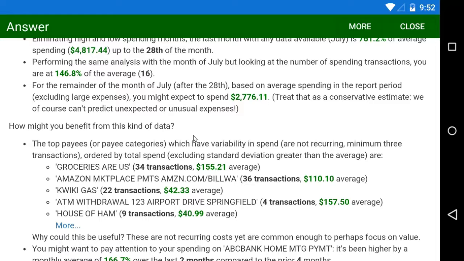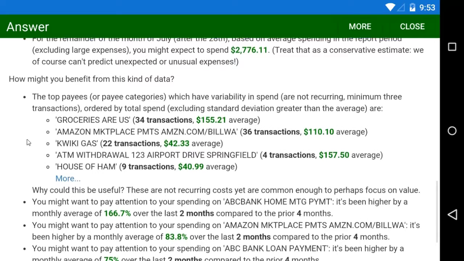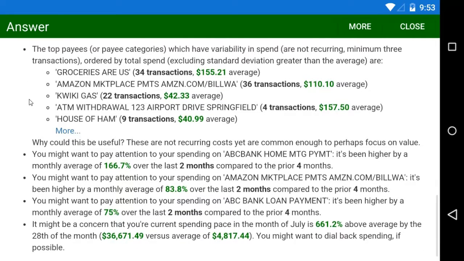And here we're seeing specific payees. And it's adding some logic to help us here. It's excluding recurring expenses since we might not have as much choice on that type of spending. And it's giving us a top 5 payees averaged by total spending, so these might be decent candidates to find cheaper alternatives since we're not so locked into them. Or it might confirm that we're doing well. And in fact, we see specific payees being called out as having some higher than usual spending by comparing very recent history with less recent history.